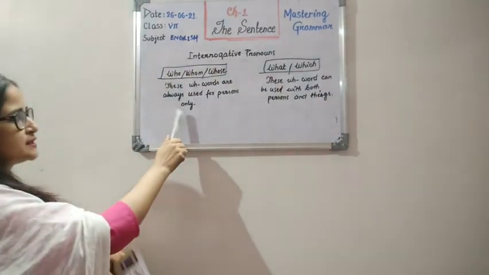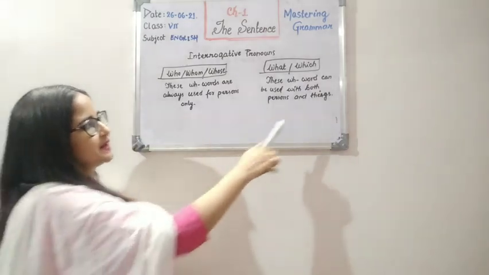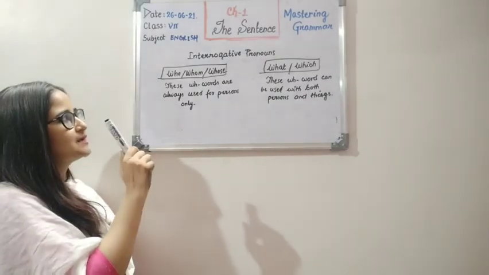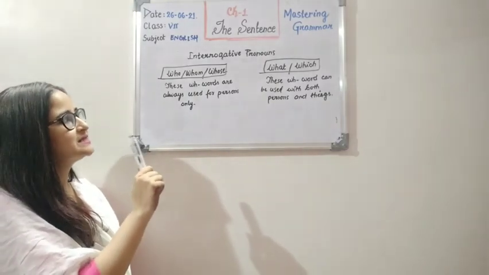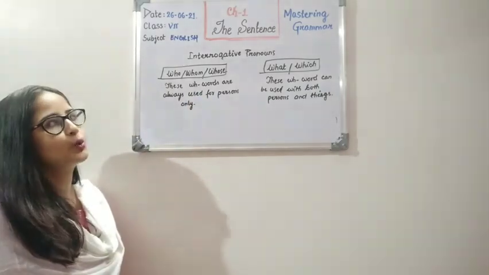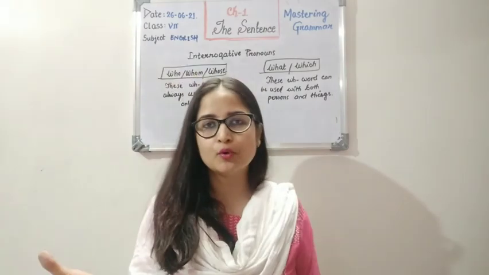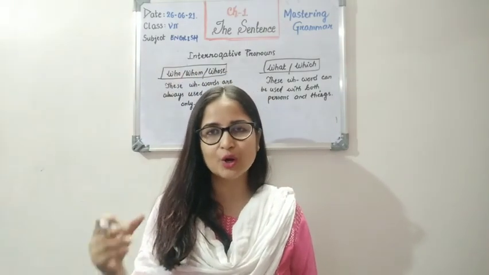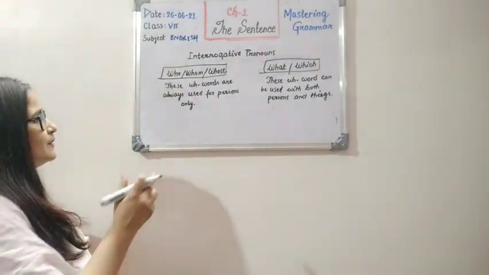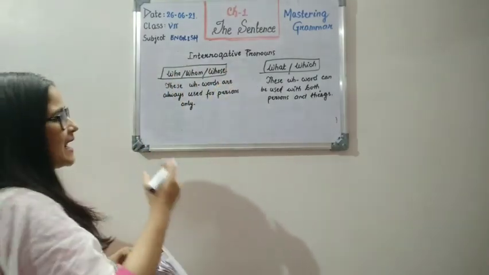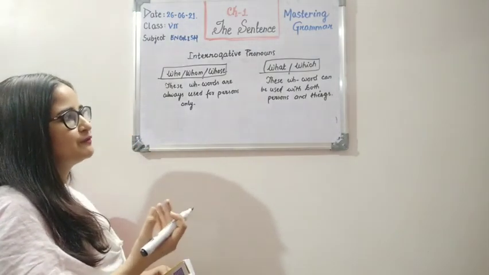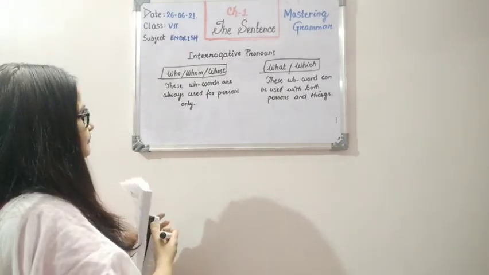I explained this with examples, but I did not explain this one, so we will move on with it now. What did I tell you? That who, whom and whose are always used for persons only. We are not going to use them with things. I cannot say 'who book are you giving'. We cannot ask this question. So we use only persons with these three words, and what and which can be used with both persons and things. We will find that out through examples.